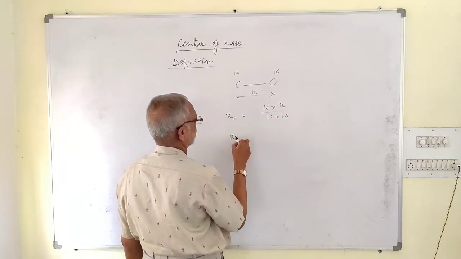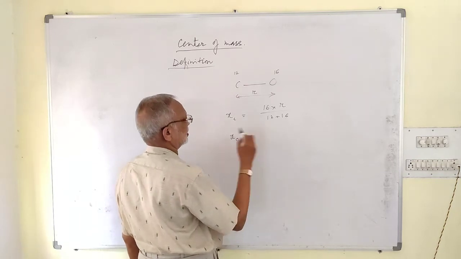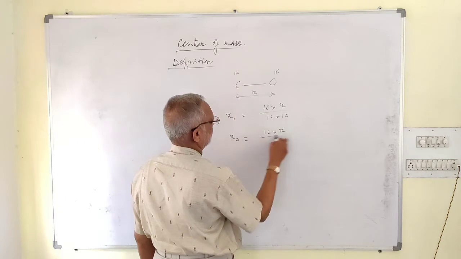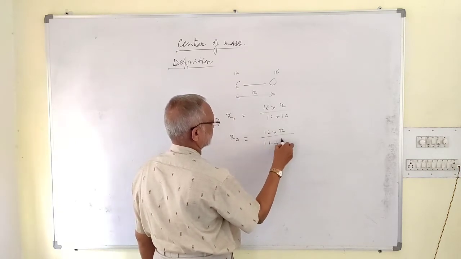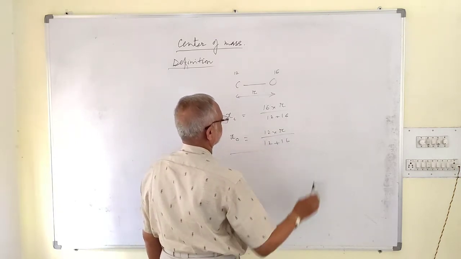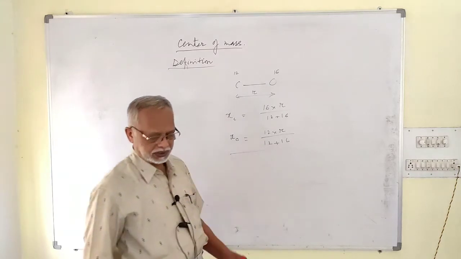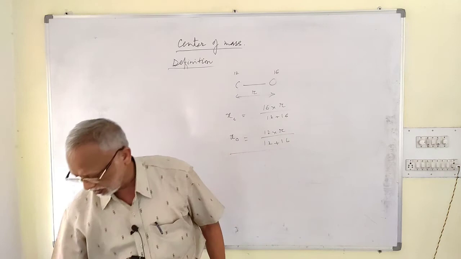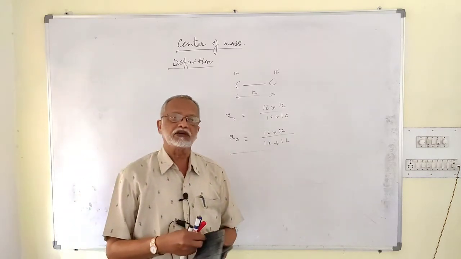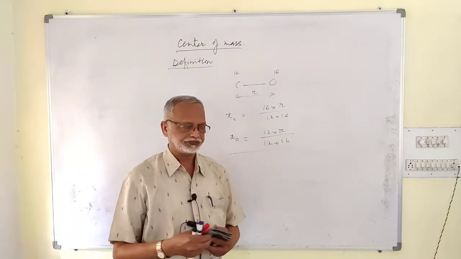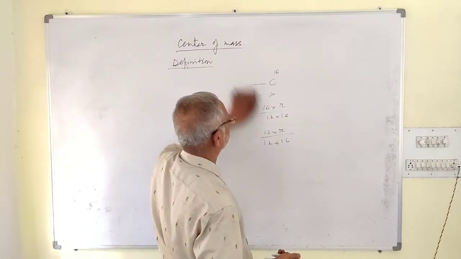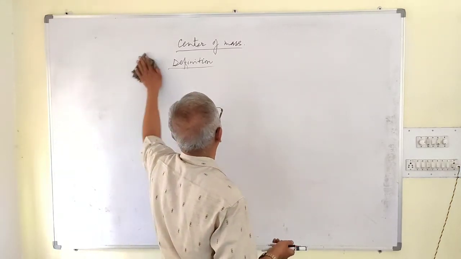Suppose you are asked to find the position of the center of mass from oxygen, then 12 into R by total mass, 12 plus 16. You can simplify it afterwards. That is about the position of the center of mass in the case of a system involving only two bodies. Okay, is it clear? Then let us consider three bodies.